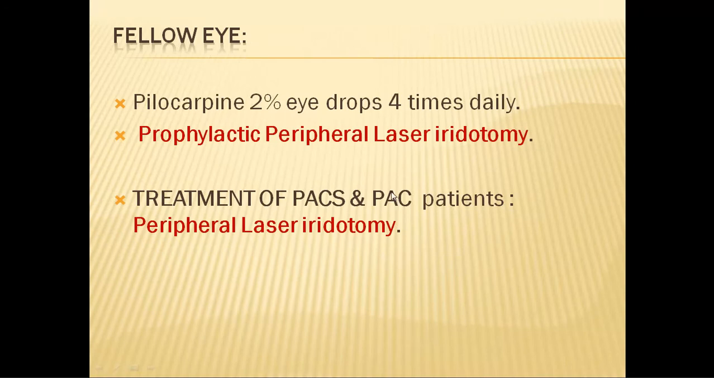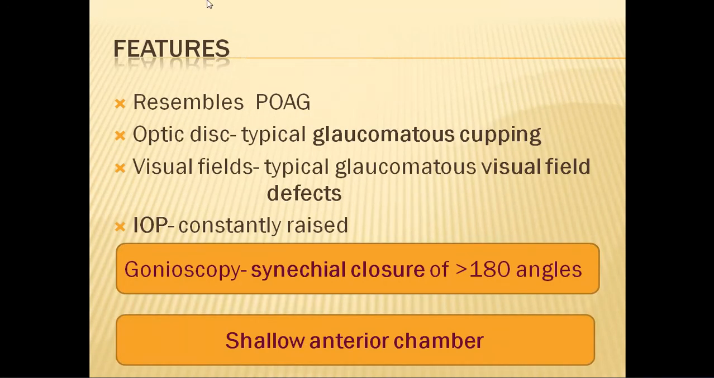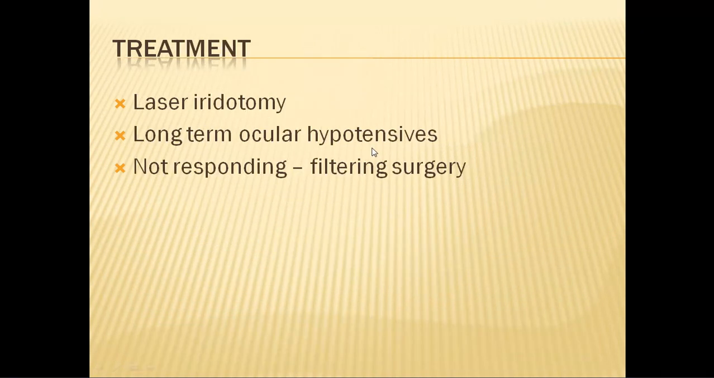Always treat the fellow eye with a peripheral laser iridotomy. This is very, very important. And finally, when it goes into the chronic angle closure stage, it resembles primary open angle glaucoma, except that the angles are closed here and the anterior chamber is shallow. At this stage, the treatment becomes the same as primary open angle glaucoma.